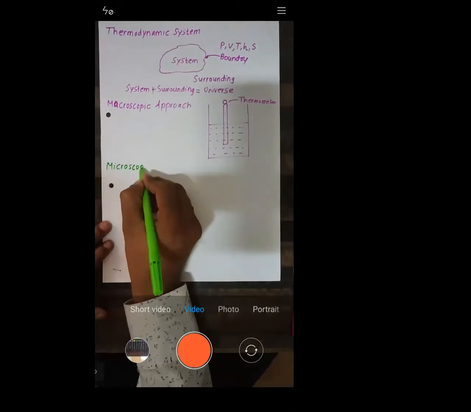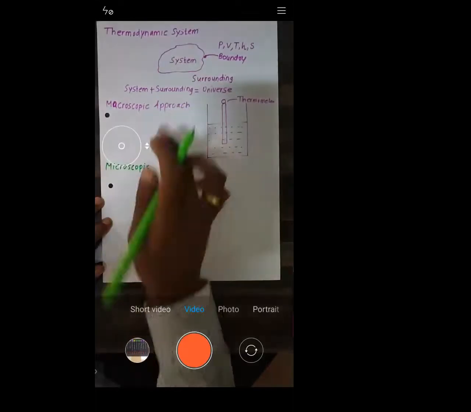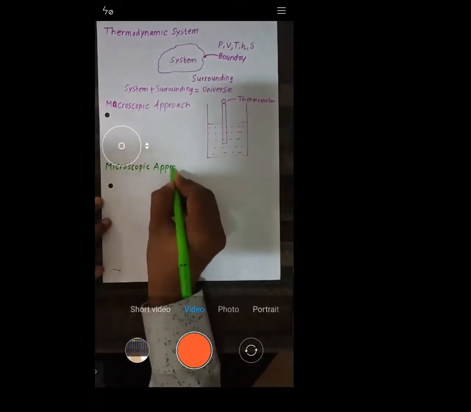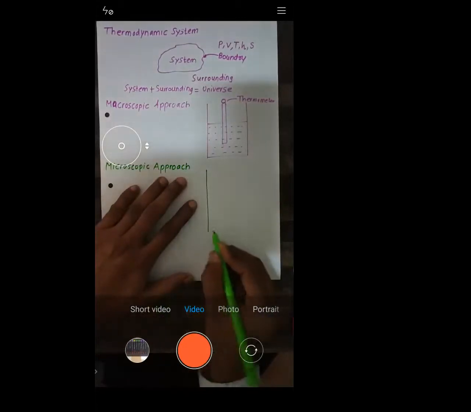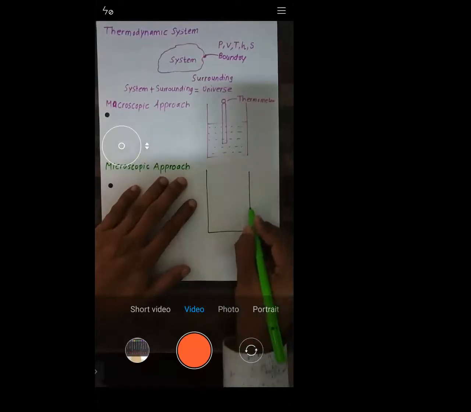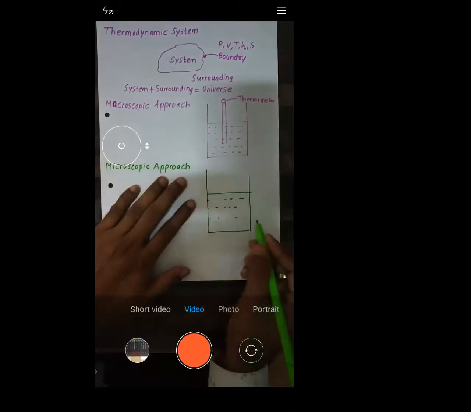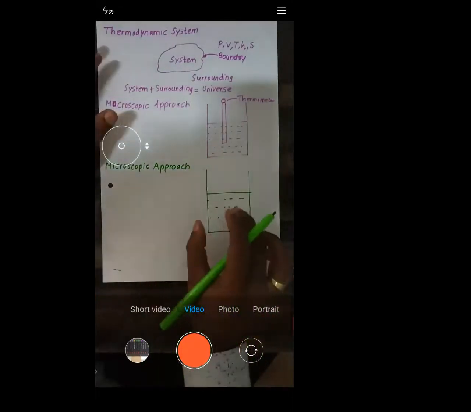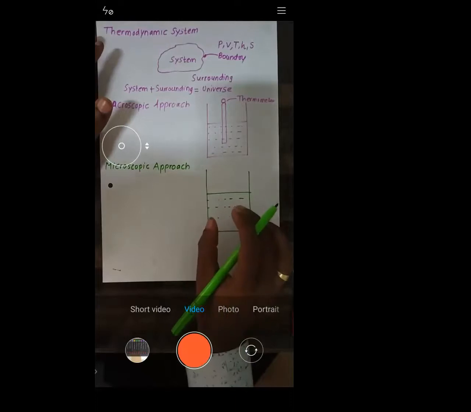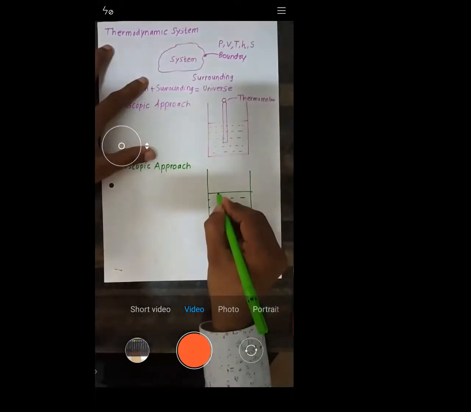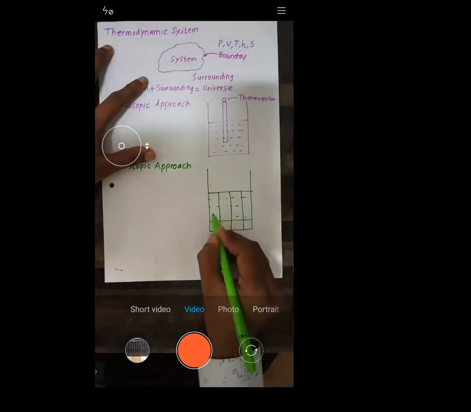Try to understand microscopic. When you understand micro, it is easy to understand macro. So let me explain what is microscopic. In the microscopic approach, we will have the same vessel with some fluid inside, but here we will split the entire vessel into a number of small compartments.